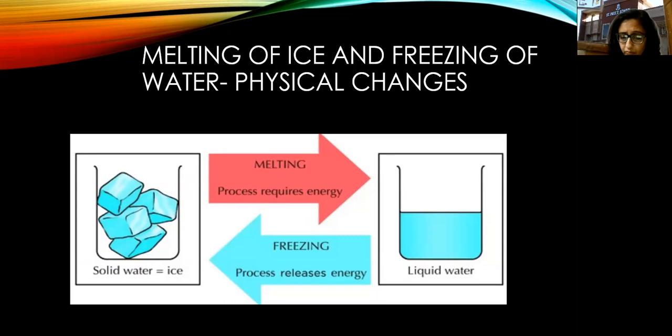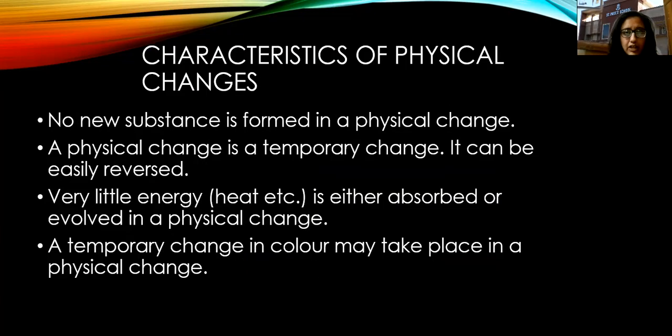So these two processes, this melting and this freezing, both are physical changes because no new substance is forming over here. It is the same water, which is coming into solid form, and converting into liquid form. Okay, so no new substance is formed. Then this is a temporary change. So this is the best example.